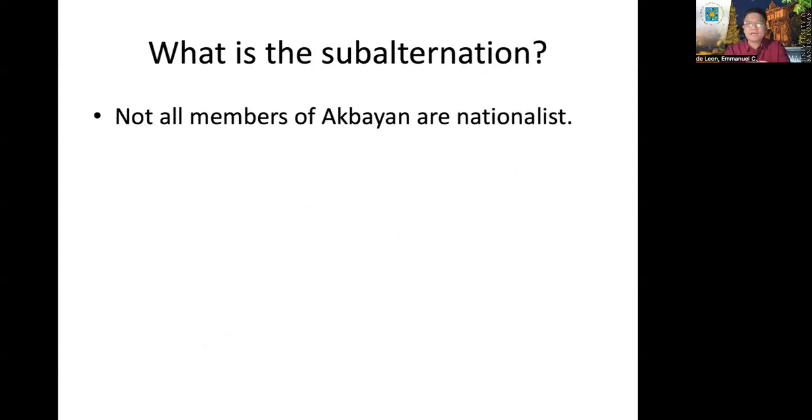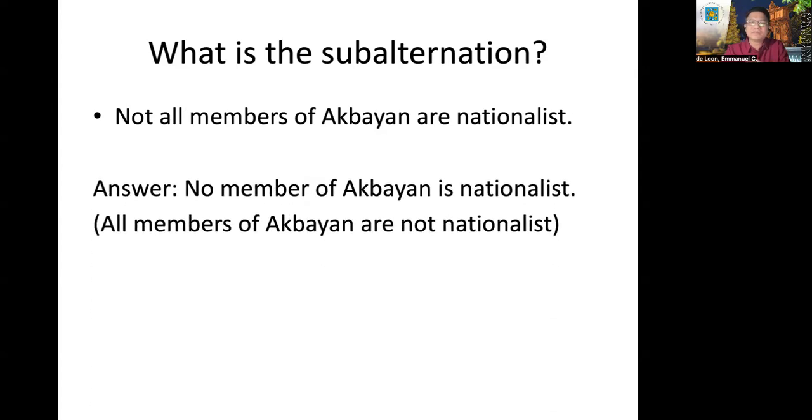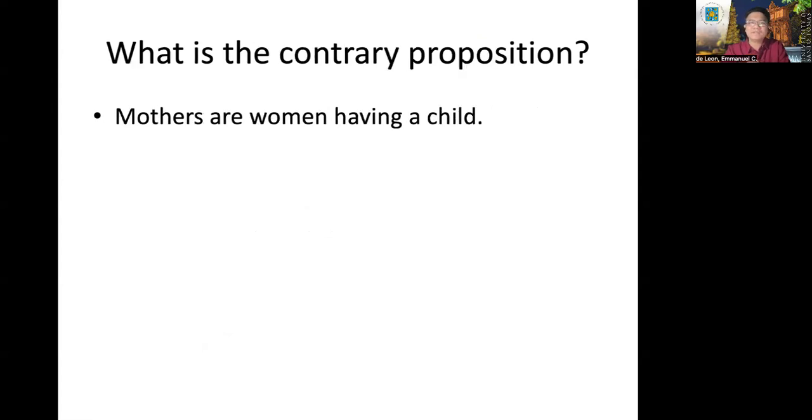What is the subalternation of not all members of Akbayan are nationalists? So what type of proposition is this? This is an O proposition, correct? So what is the subalternation? It should be an E, di ba? No member of Akbayan is nationalist. That should be your answer. Or all members of Akbayan are not nationalists.